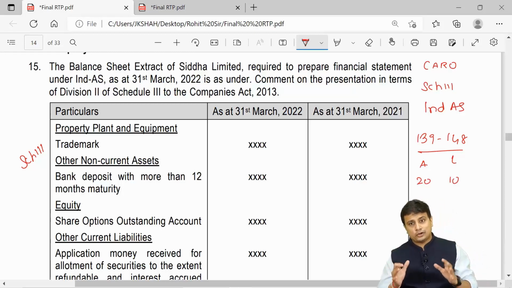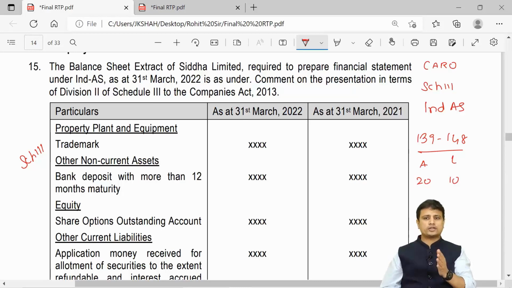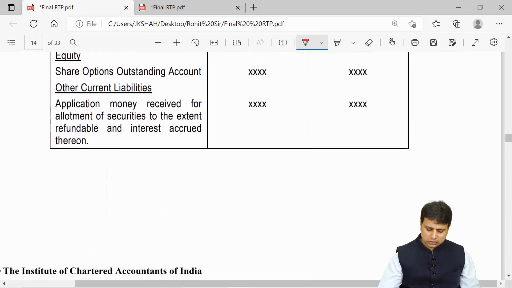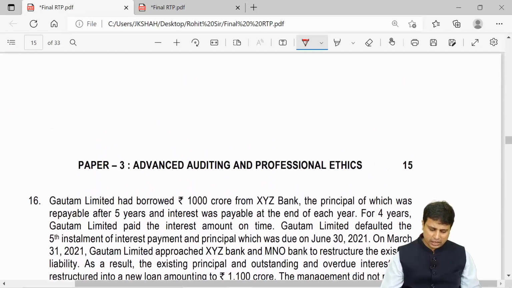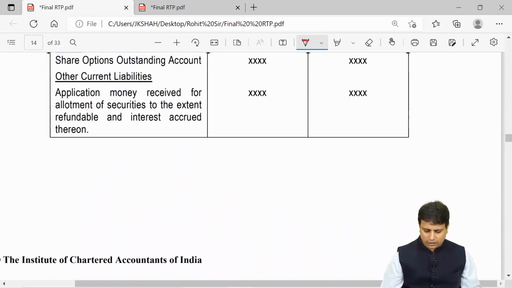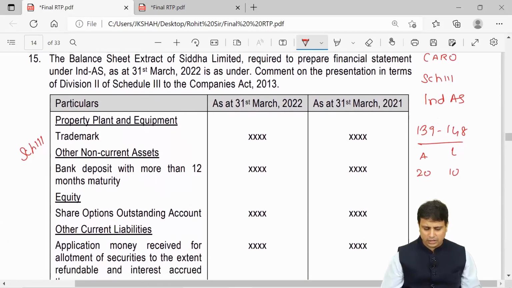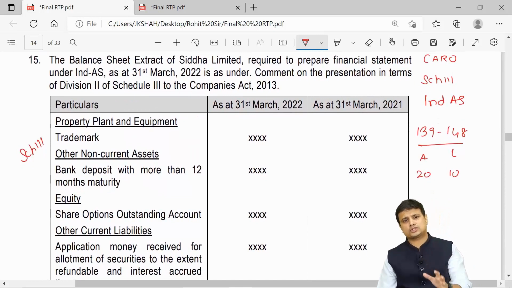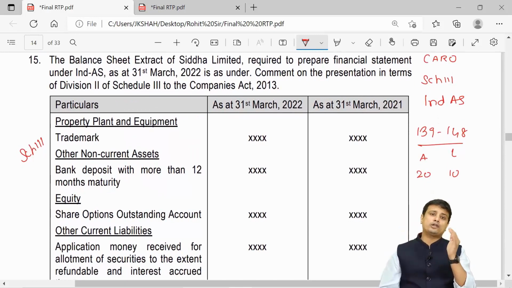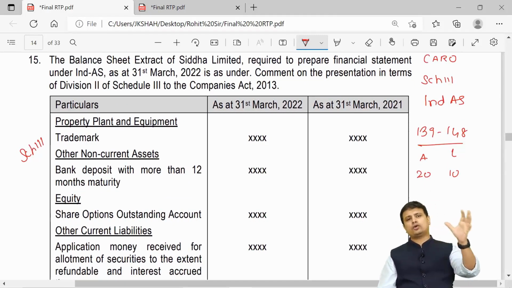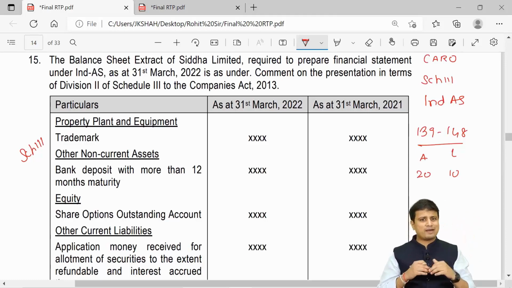So somewhere at your level, what you can expect is definitely a question based on CARO or Schedule 3 or Ind AS. This whole question is based on Schedule 3, so I am not discussing this whole particular answer. I am pretty sure you know Schedule 3, and if you do not recollect, you can just go through this question once. In the module as well, they have given the whole of Schedule 3. When you go to the Companies Act, just have a quick revision of Schedule 3.